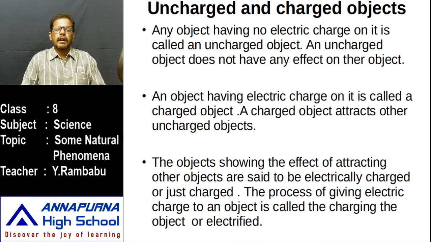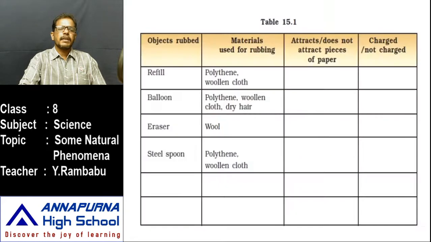Which surfaces are in contact with each other whenever they are rubbed against each other? These two surfaces are charging objects, or these two are said to be electrified. Like that we observe these charged and uncharged bodies. Collect some materials available in our surroundings. Collect materials like refill, balloon, eraser, steel spoon. You may collect some other objects also.